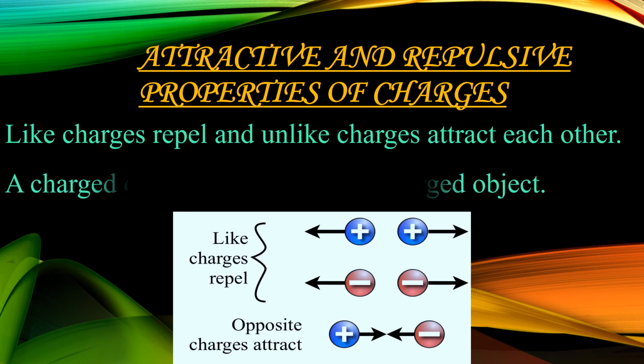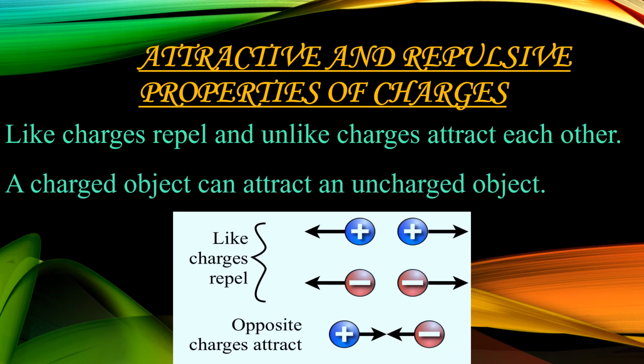A charged object can attract an uncharged object. A charged object means maybe it will be positively charged or negatively charged. It can attract an uncharged object. Uncharged object means that object is in an electrically neutral state. It consists of an equal number of positive and negative charges, or the number of protons and electrons are equal.